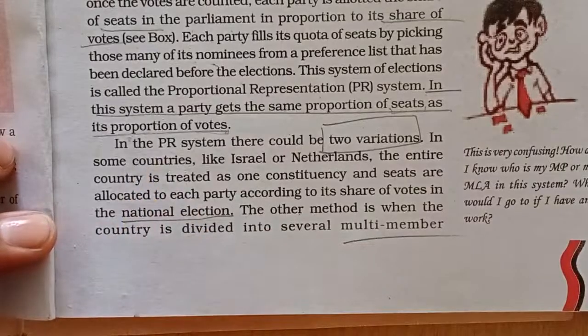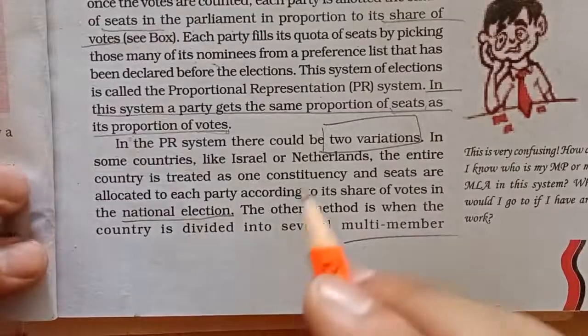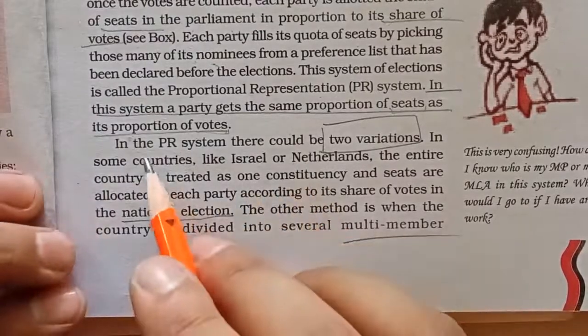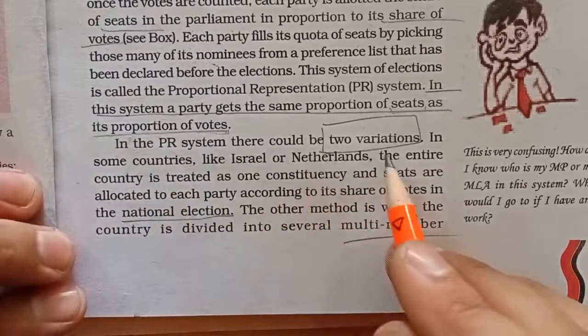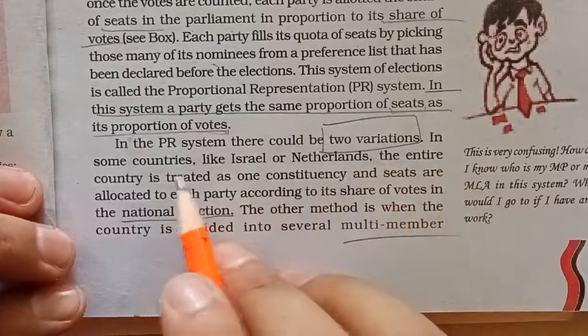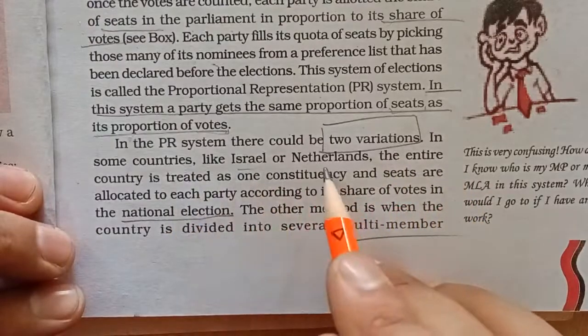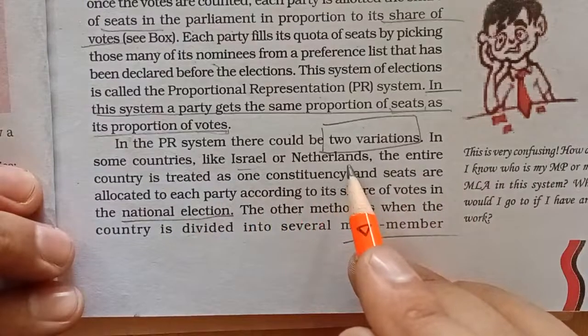If your party has got 40% of the total votes in the election, it means your party will get 40% of total seats in the parliament. In the PR system, there could be 2 variants. In some countries like Israel and Netherlands, as I have told you, there are 2 variants. One is followed in Israel and the other is followed in Netherlands.